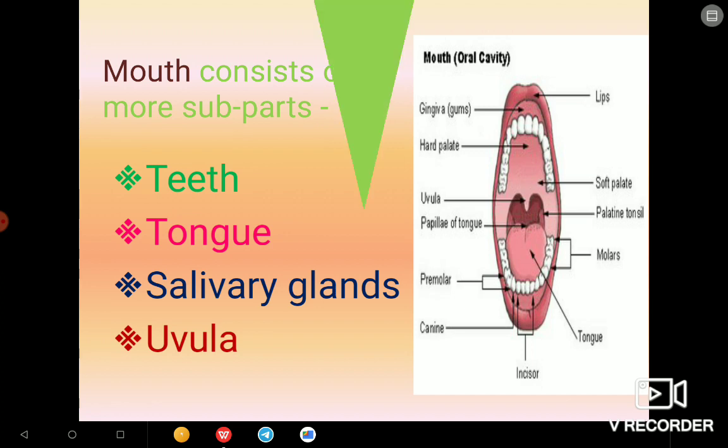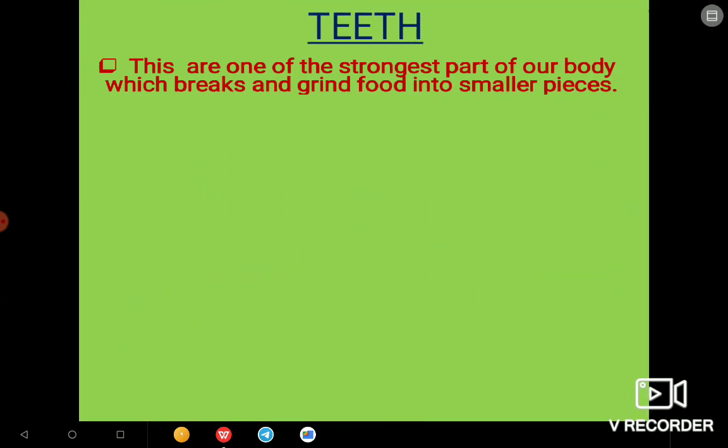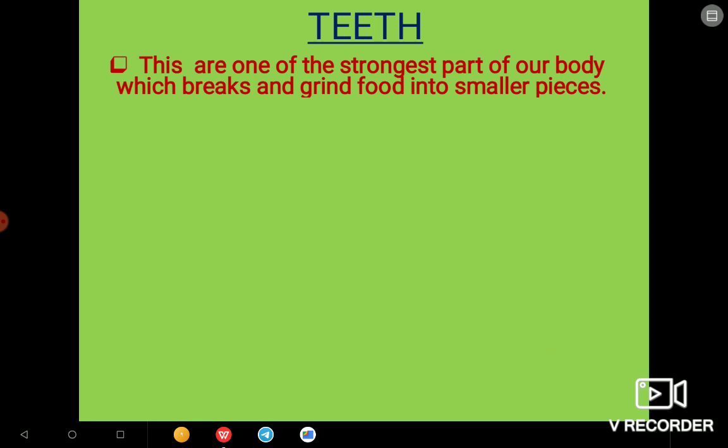So first we have the teeth. What is the function of the teeth? We know that it is one of the parts of our body which helps us to grind food. It is written here: this is one of the strongest parts of our body which breaks and grinds food into smaller pieces.